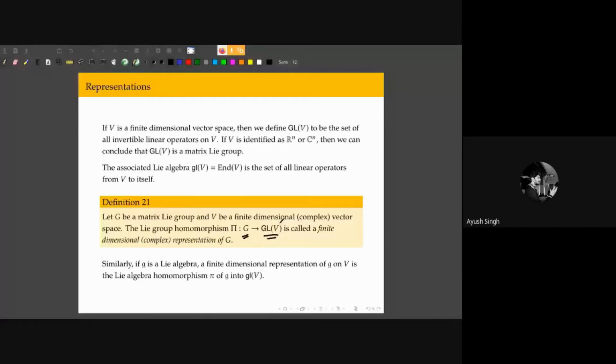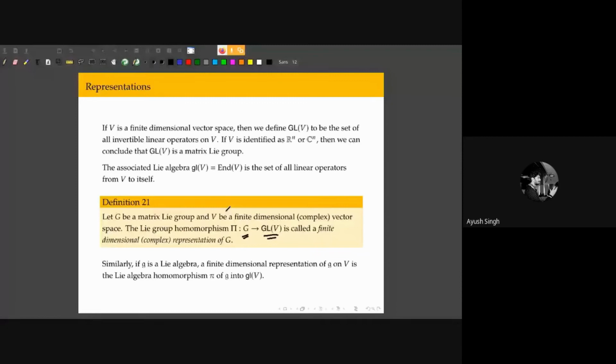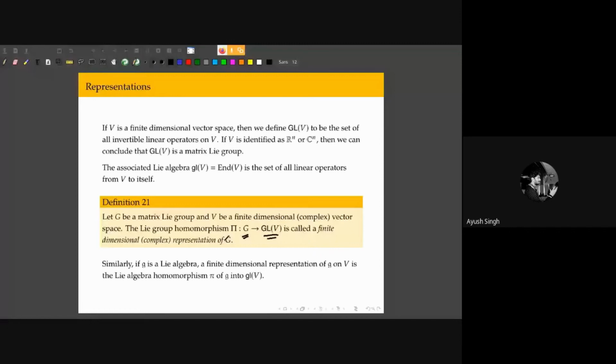Okay. And when this V is a complex vector space, we say that this is a finite dimensional complex representation. And similarly, how we have defined this for a matrix Lie group, we can also extend this to a Lie algebra, right?